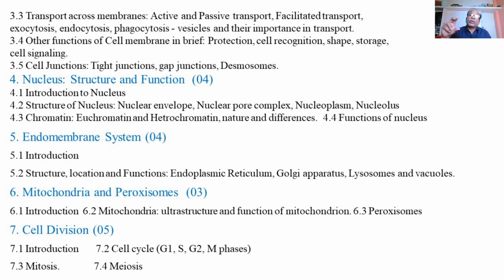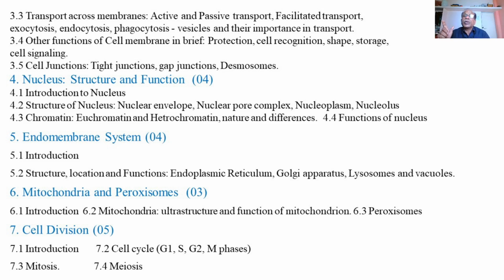This peroxisome is also very important so as to neutralize peroxides like H2O2 or hydrogen peroxide. The peroxisomes are mainly responsible for reducing the peroxides, that is, harmful substances, to harmless substances.